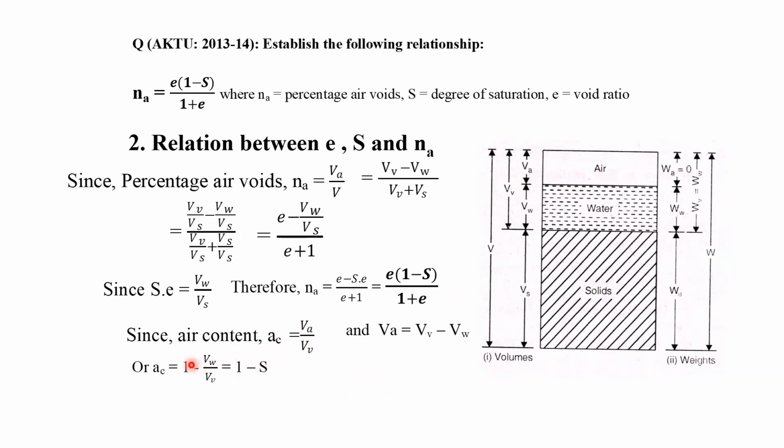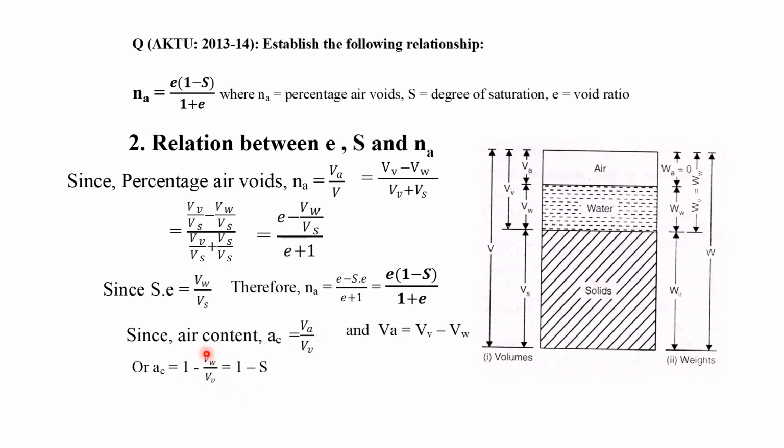So this equation can also be written with that on the numerator: volume of voids minus volume of water, and in the denominator volume of voids is there. So we can write 1 minus VW by volume of voids. The volume of water by volume of voids is nothing but S.